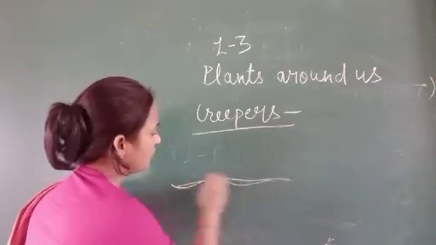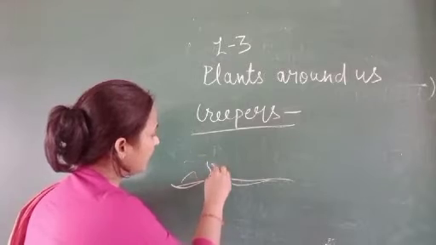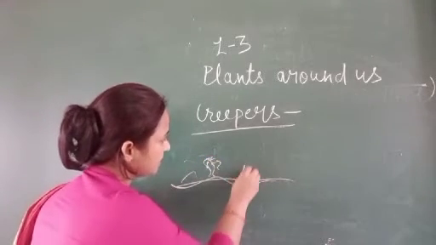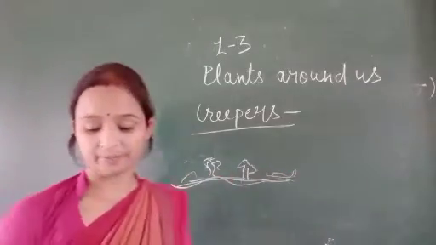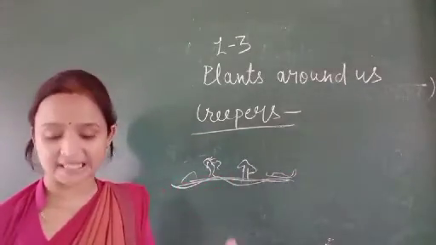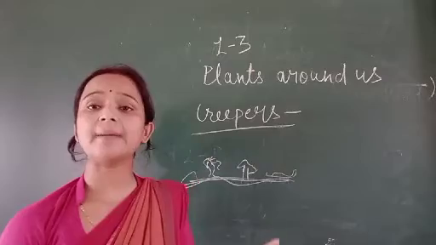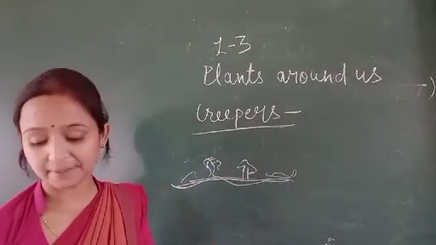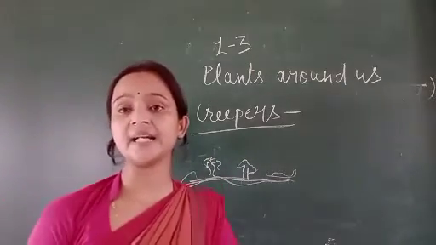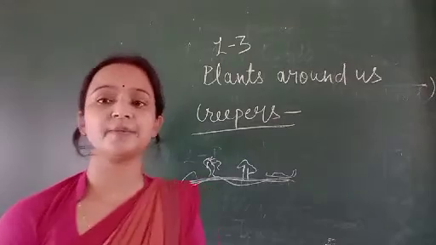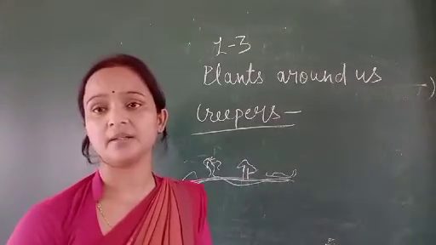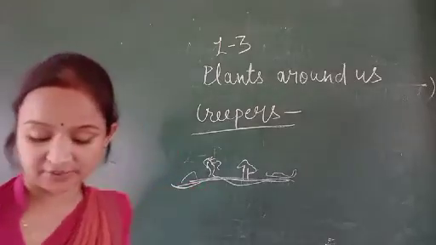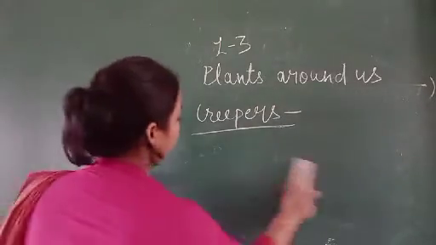The plant is growing along the ground because they have weak stems, and such types of plants are called creepers. Pumpkin, you can see, comes under the creepers because it grows along the ground. And watermelon, these are examples of creepers.